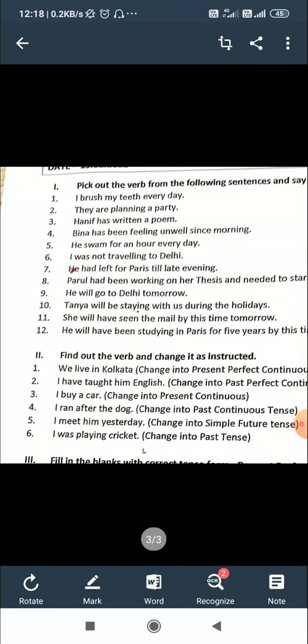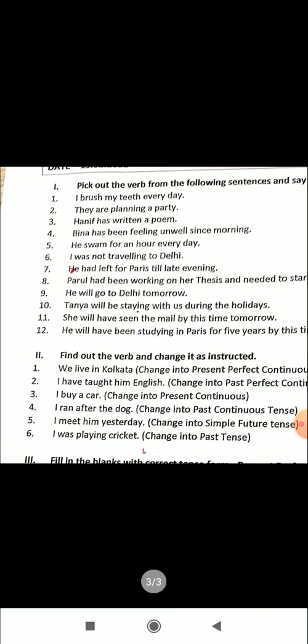Next is pick out the verb and change as directed. Here also, first of all, you have to find the verb in the given sentence and the tense given in the bracket. Here, we live in Kolkata. That is the sentence, and you are asked to change it into present perfect continuous. The verb here is live, present tense plural. So the answer is, we have been living in Kolkata.